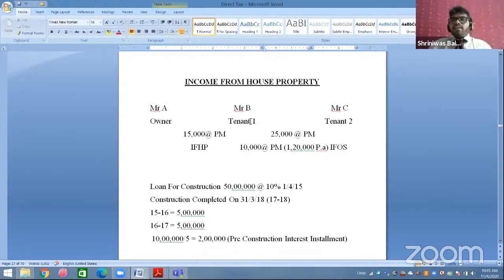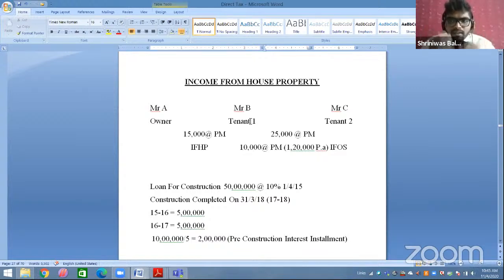Okay. Now, students, you have to check. Mr. B has an income of rupees 10,000. How 10,000? He is receiving 25,000 rupees from Mr. C. Out of 25,000, he is paying 15,000 to Mr. A. So now the remaining part is 10,000 for rent. So 10,000 is his income. But whether Mr. B is the owner of house property? No sir, he is the tenant of house property, tenant number one. So whether he will be chargeable for income from house property?